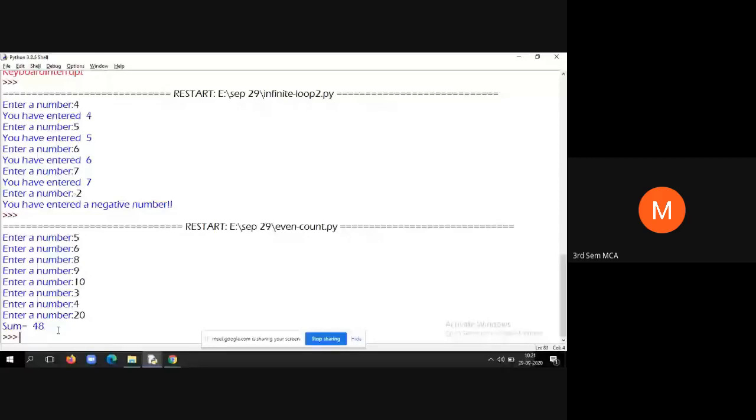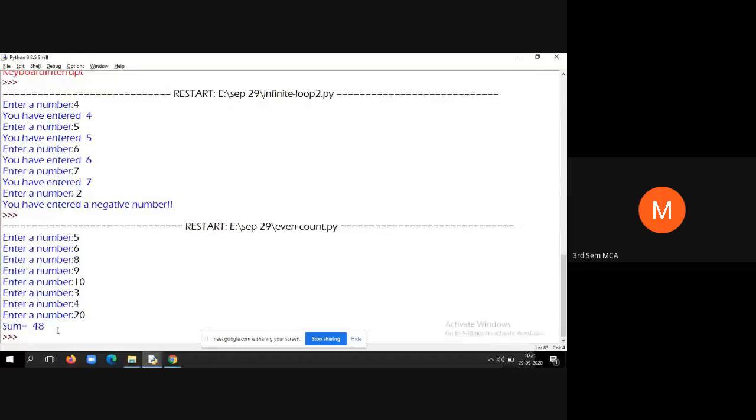That means the task of the user is just to keep entering the numbers. But the task of the program is that the user will enter 5 even numbers. So each time he enters an even number, you should maintain a counter. Initially counter is equal to 0. Then you keep counting as and when he enters an even number. At the same time, whenever you find an even number, you do the cumulative sum.